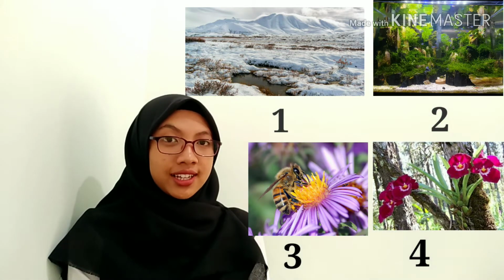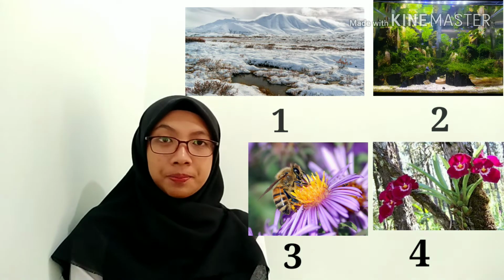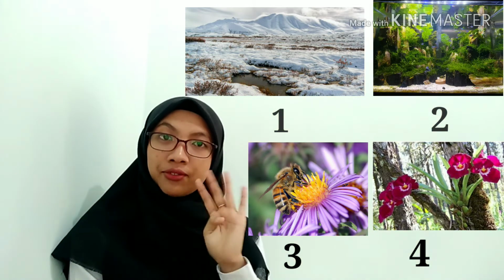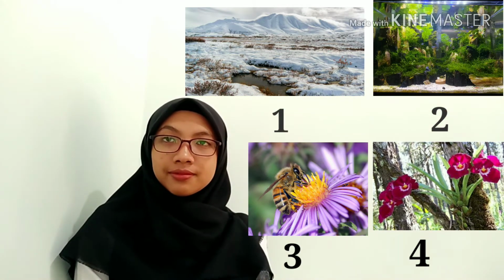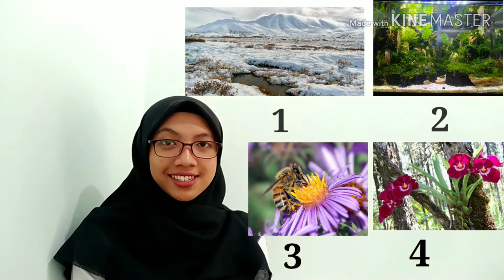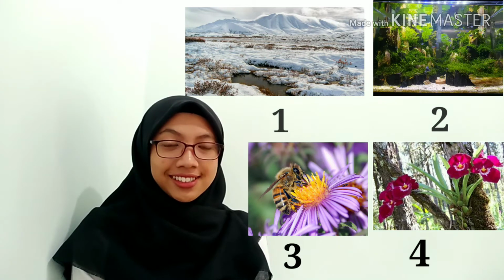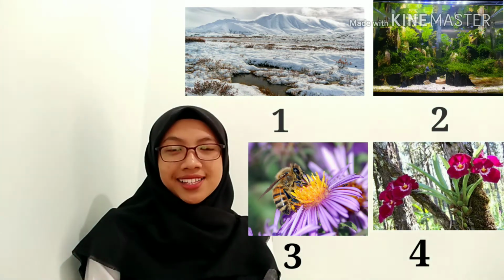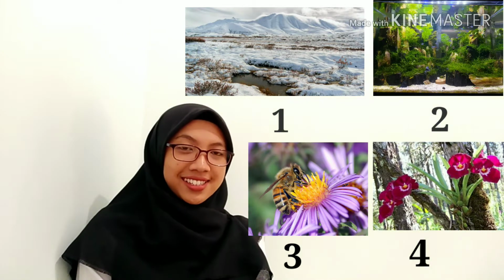And the other question: what is the symbiotic relationship in picture number 3 and number 4? Who wants to try to answer? Nobody wants to try? It's okay, but I will appoint one of you to try to answer my questions.